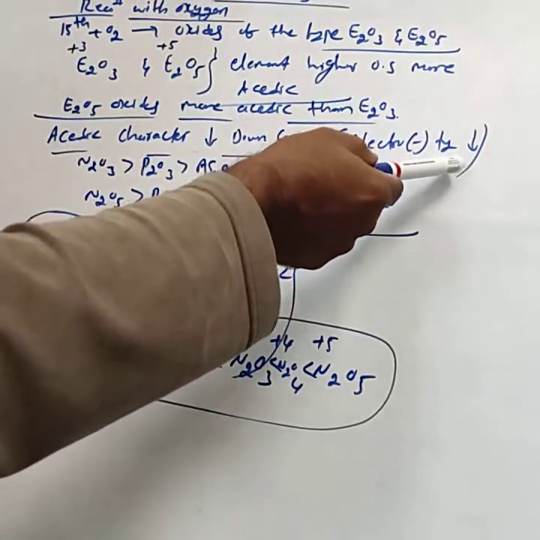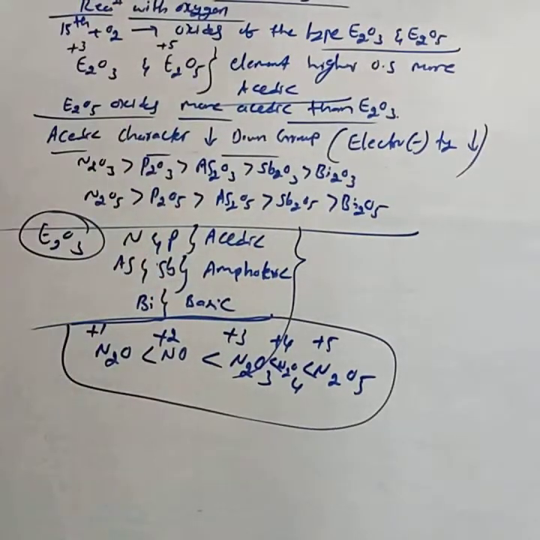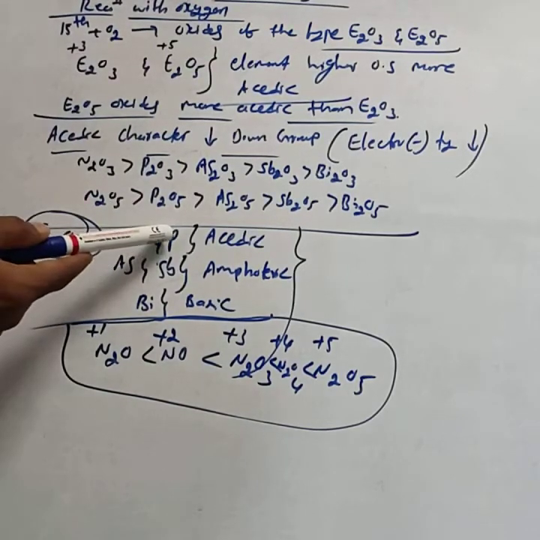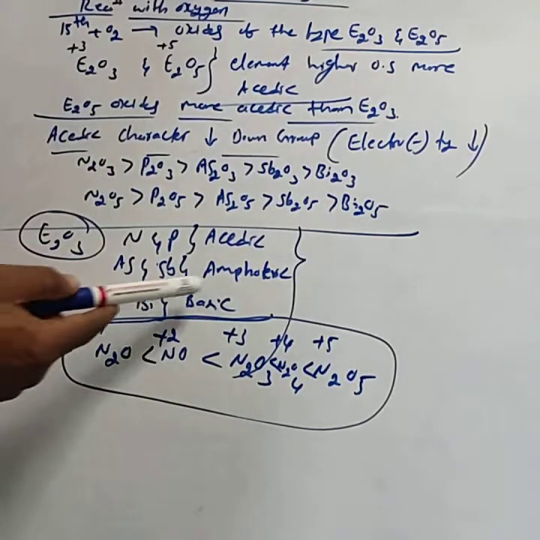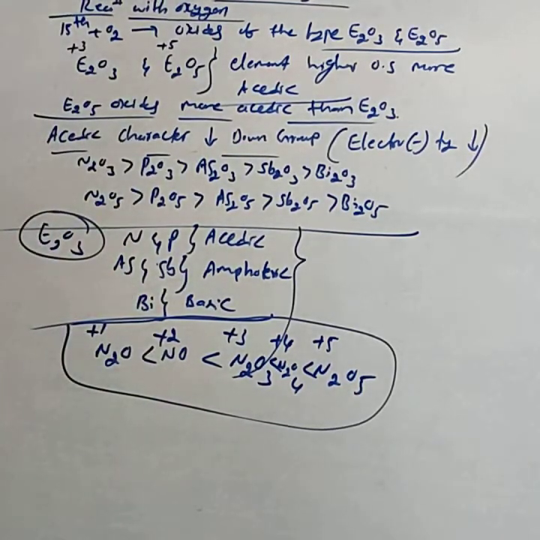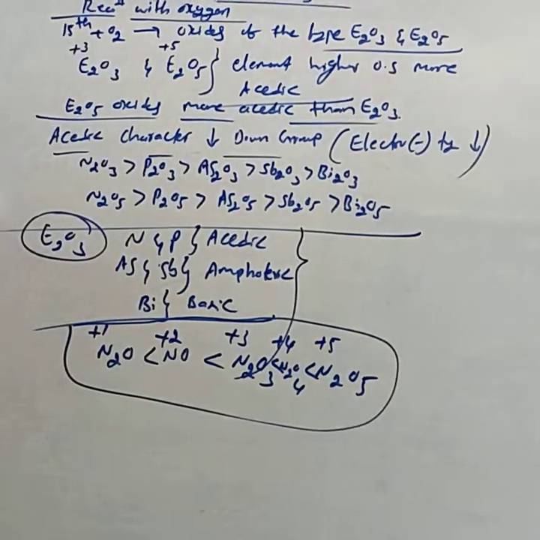Higher the electronegativity, higher will be the acidic nature. Based on that, these are the reasons. In E2O3 oxides, nitrogen and phosphorus are purely acidic, arsenic and antimony are amphoteric, and bismuth is basic. This is about the reaction with oxygen. Next, reaction with halogen.